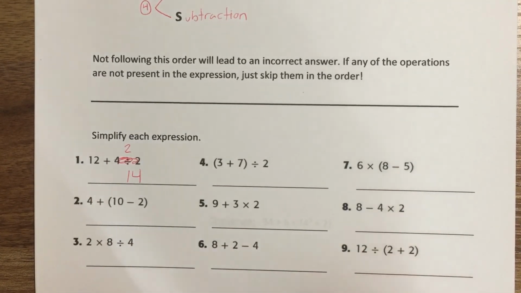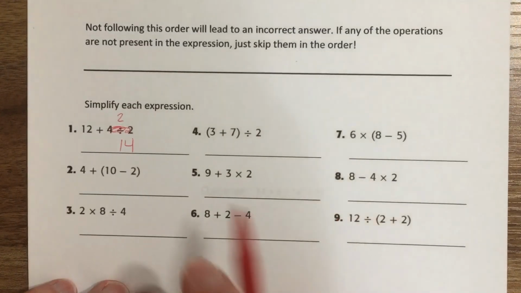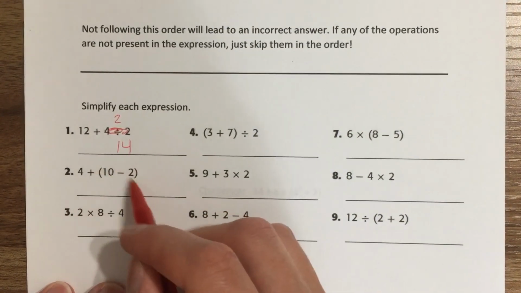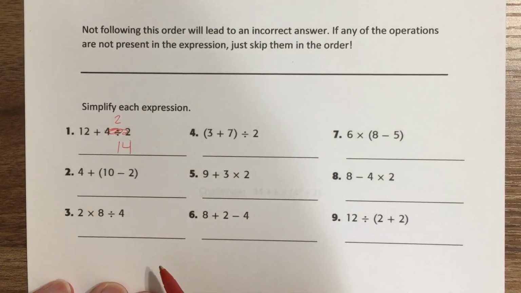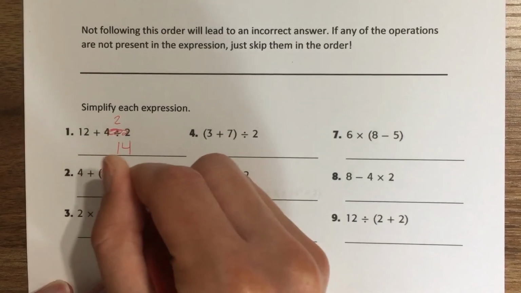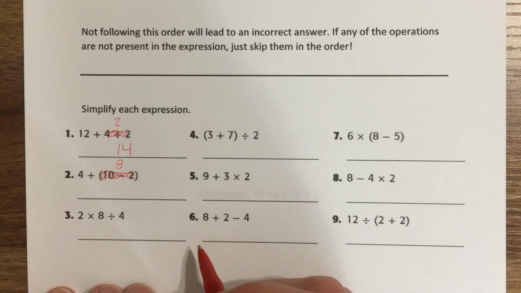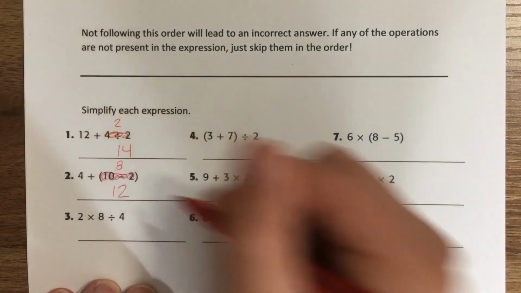Number 2 down here. Notice we have parentheses. That's the first letter in our PEMDAS. So we do what's inside of these curved lines, inside of those parentheses, first. 10 minus 2 is how much? That would be 8. And then we can do 4 plus 8 is 12.